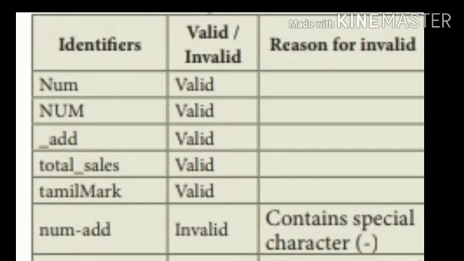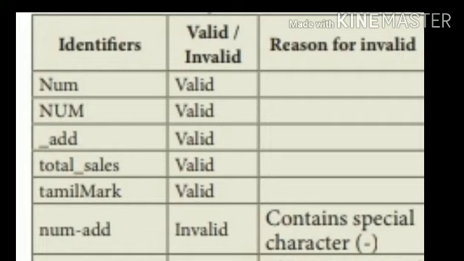Another example is _add. This is also a valid variable because the underscore symbol is allowed, and it may occur as the first character or in between. Another example is total_sale. This is also a valid variable. Next one is Tamil mark. It is also a valid variable.